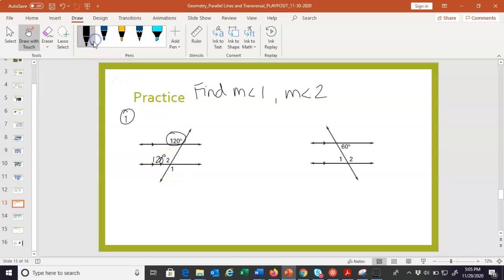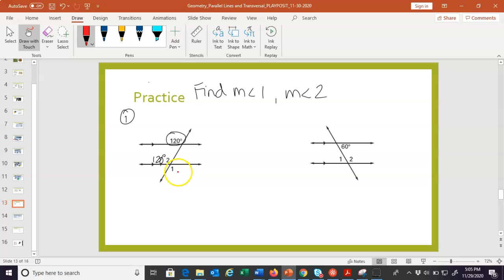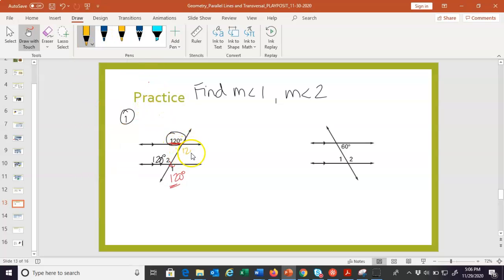Next, we have to find angle 1. Get a different color. Again, we can only work with what we have, and again, there's two ways to do this. You might say, oh, look, these are vertical angles, so I know that they're equal. Or check this out. This angle and this angle are alternating exterior. They're equal. So you can go straight from this 120 to this 120, or sort of work your way through the picture. Some people last year even said, well, if this is 120, I know this is 120, right? Because they're vertical. And then check this out. This angle and this angle are alternating interior, so I know they're equal. So they kind of worked their way through the picture.